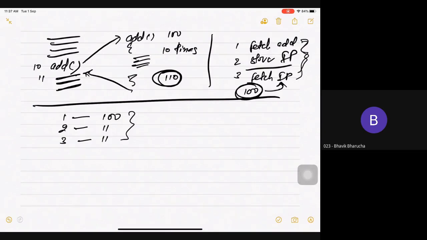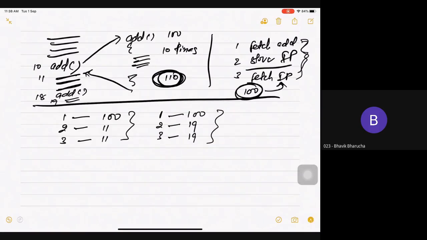Suppose now on line number 18, again I am having a function called add. So again, my next line will be 19. So again, I need to do these three tasks again. When I'm executing line number 18, I need to first check where I want to jump, location 100. Second, where I want to come back, location 19. Third, when my line 110 gets executed, I need to fetch the value of 19 again and come back. So every time you are having a function call, you need to do these three tasks rigorously. Get it?